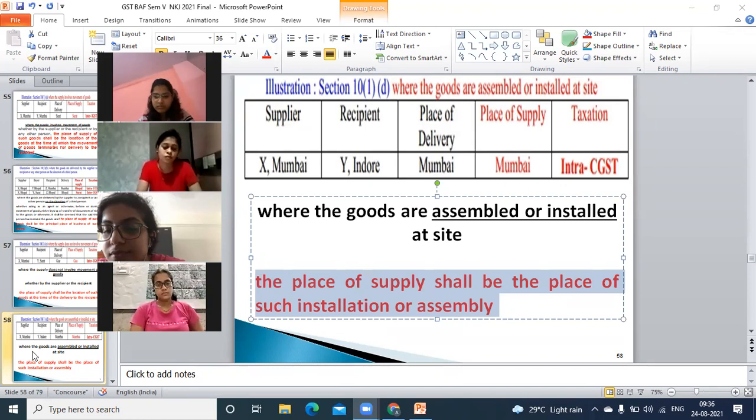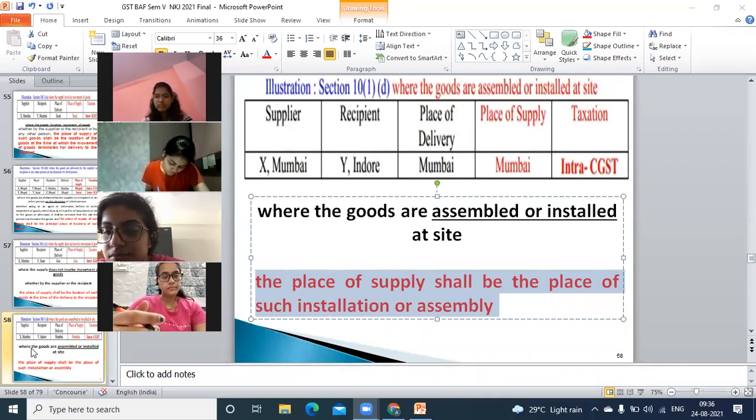Okay. Then we will be going for section 10, subsection 1, clause E, right? Where the boarding took place.